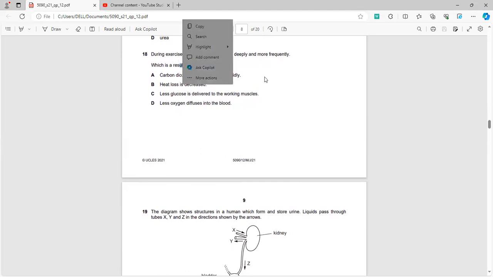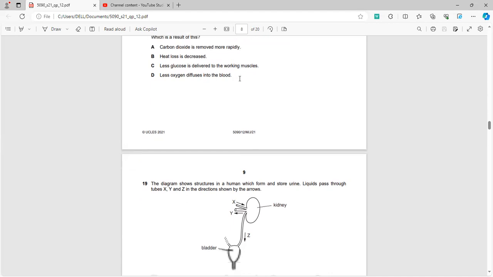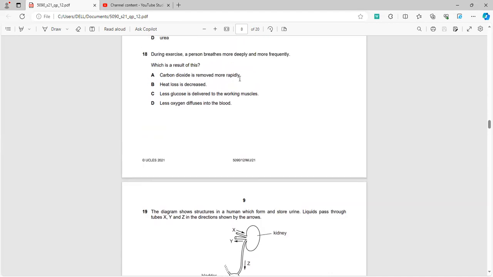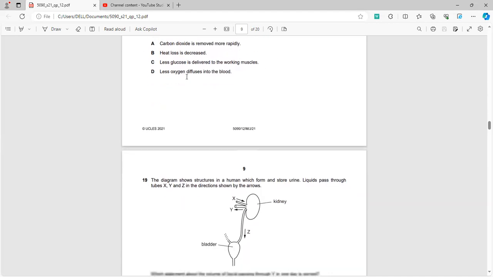He says that a person breathes more deeply and frequently during exercise. CO2 is removed more rapidly. Yes, this is the correct option. Also, oxygen will be gained more rapidly. However, it is not the option provided.